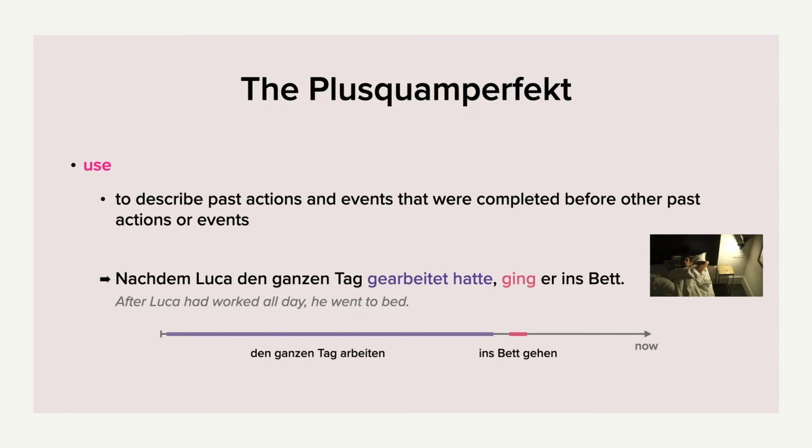It's the same idea, or the same use in English for the past perfect as it is for the Plusquamperfekt in German. In English, you also have two events in the past. One happened or was completed before the other one. And the one that was completed earlier in the past, that one is in the past perfect. And then we usually use the simple past for the second event. In German, we use the Plusquamperfekt for the action or the event that was completed earlier. All right.